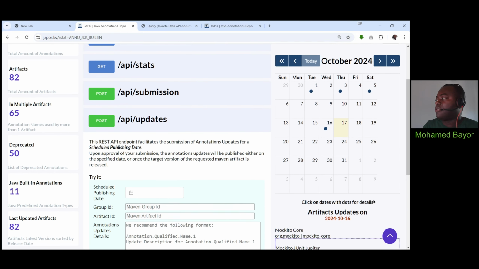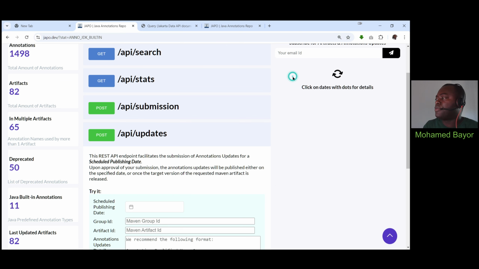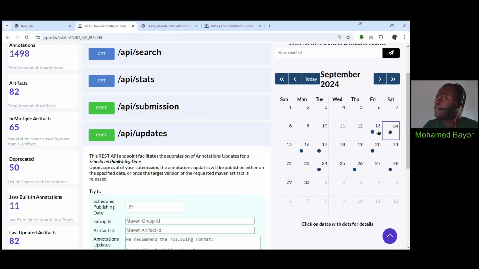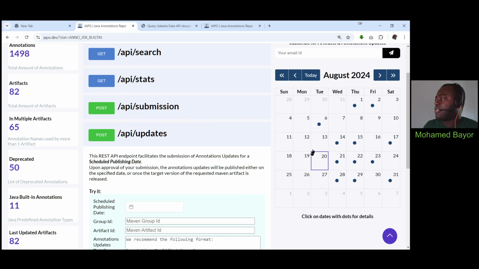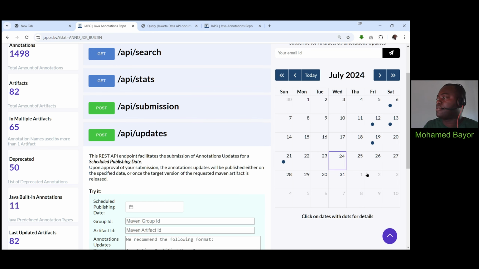So this calendar is easy to navigate. You can go backward in the past to see that, for example, here in September there were more releases, same in August, and even way back in the past.